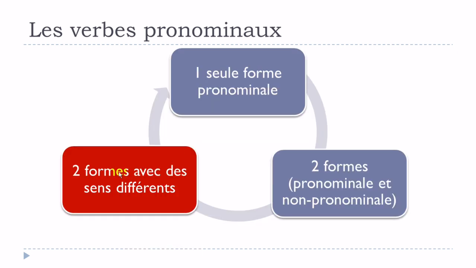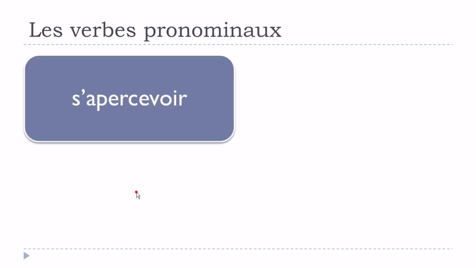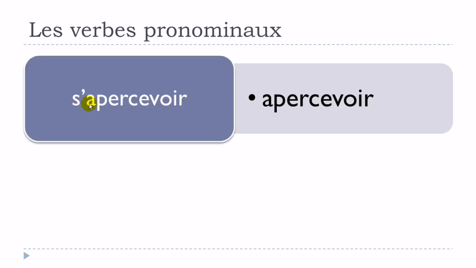That's it. So now, some verbs will have two forms, as I said, so the two forms will exist, but then strangely the meaning will change, and these two verbs will look alike, but the meaning will be really, really different. An example like s'apercevoir and apercevoir here, okay?